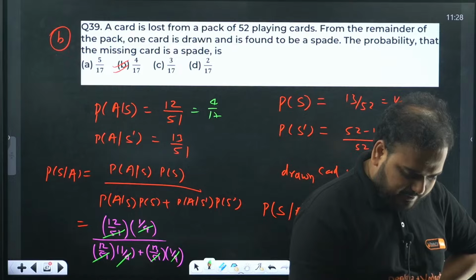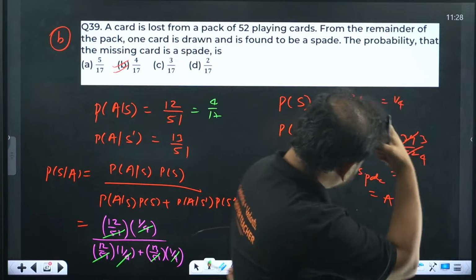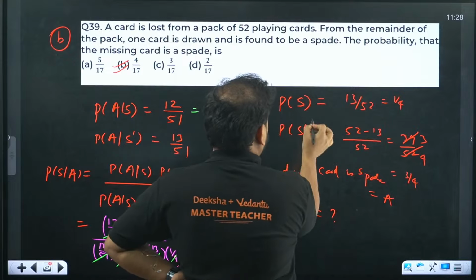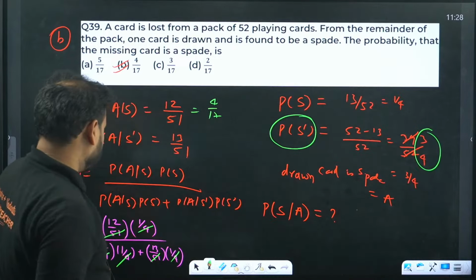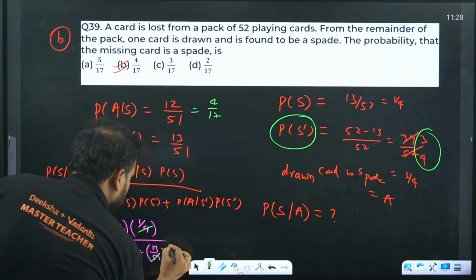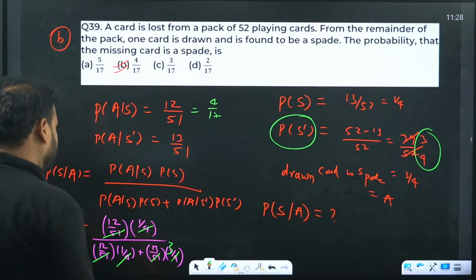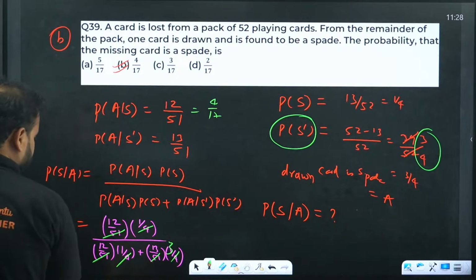Sir, PS is 3 by 4, sir. What I've written there? 3 by 4 only, no, I've written 3 by 4. I've not taken that. Okay, I've taken 1 by 4. Sorry. Yes. Thank you for pointing it out. This is 3 by 4, by the way. So I get 39 plus 12. Am I right then? 39 plus 12. Yeah.